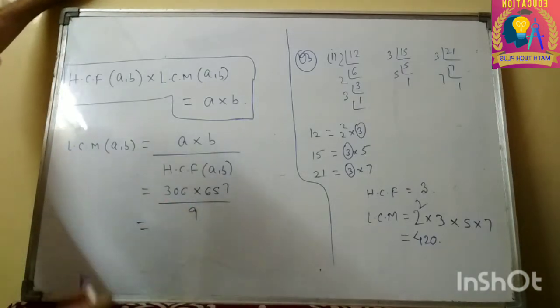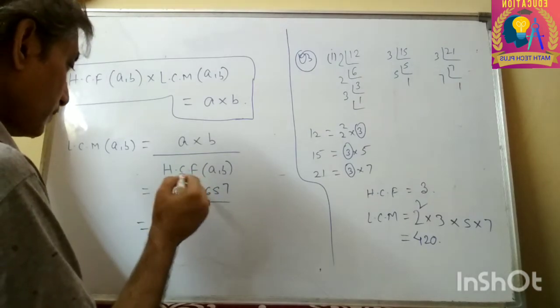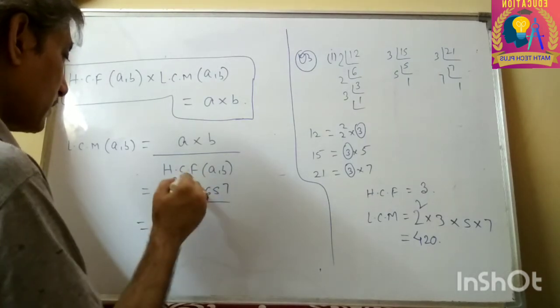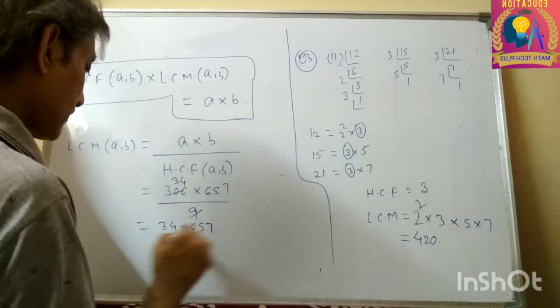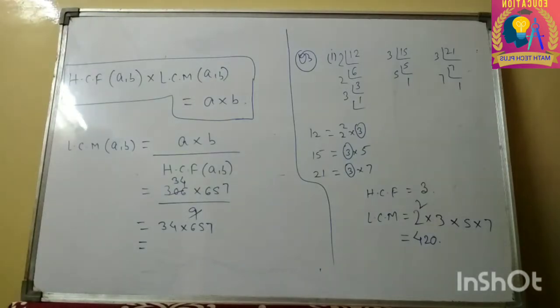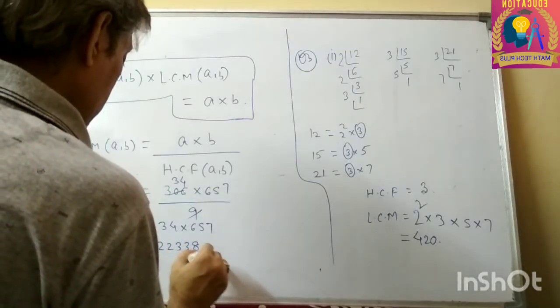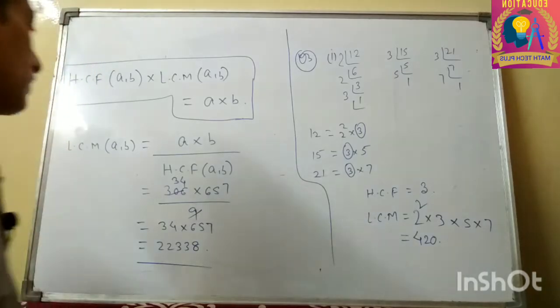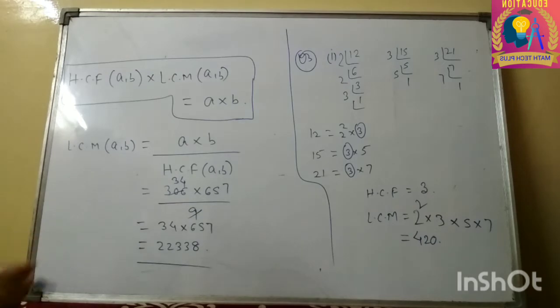Now we just have to simplify it, just cancel. 9 is going into 306: 9 fours are 36, 9 threes are 27, so we are getting 34 into 657. Now you have to multiply these numbers, so you will get the answer. Double 2, double 3, 8. So you need to multiply it, just simple multiplication. So we have finished question number 4.